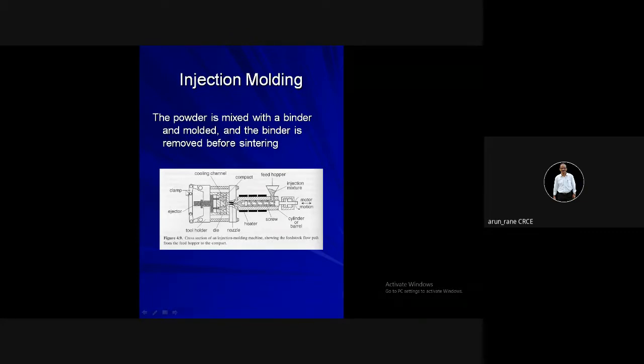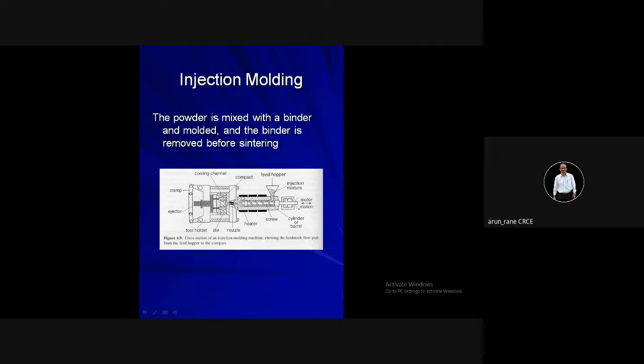And then this clamp, this moving hub comes and your mold gets closed. A mold is also called a die, but in injection molding we call it a mold. So first the mold is closed and then the metal powder is injected, because if the mold is not closed and you inject the metal powder, it will come out and cause an accident because it is under high pressure and high temperature. So this mold is closed.